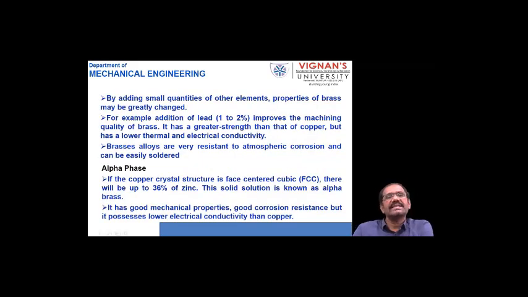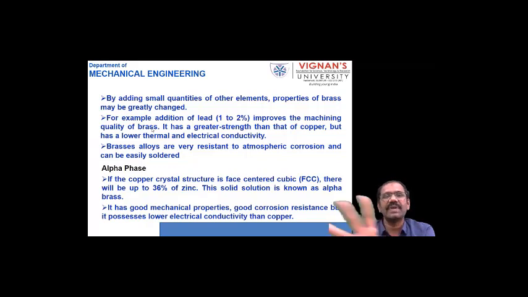By adding small quantities of other alloying elements, the properties of brass may be greatly changed. For example, addition of lead 1 to 2% improves the machining quality of brass, that is, machinability. Machinability means the ease with which it can be machined.